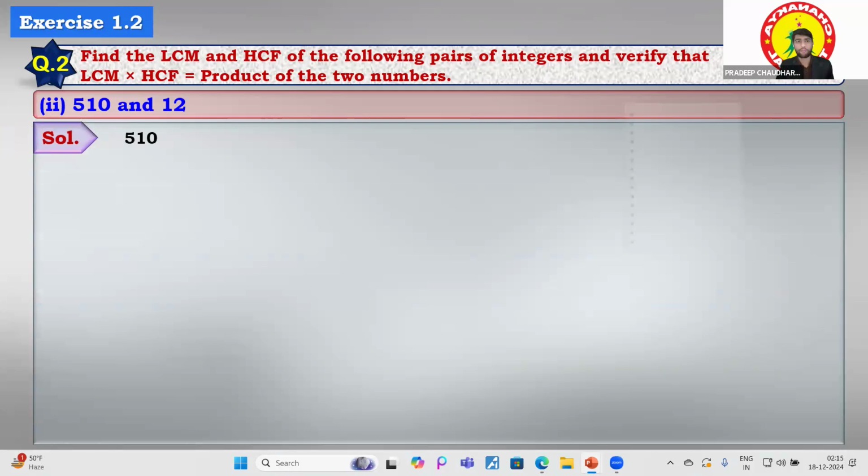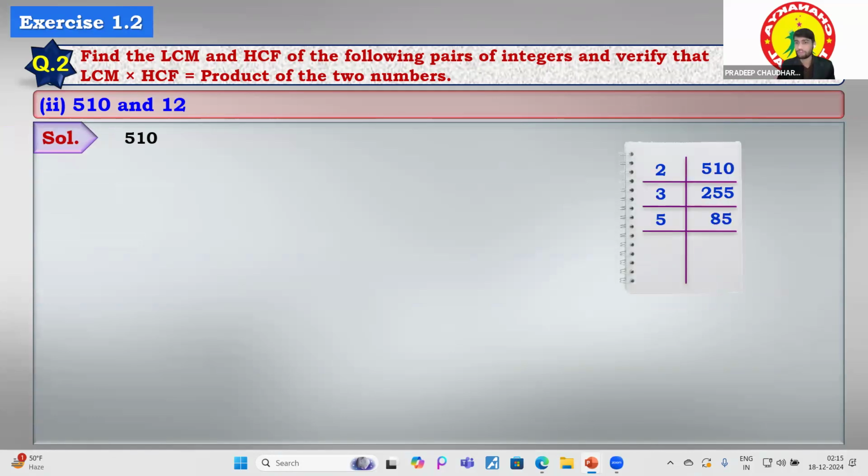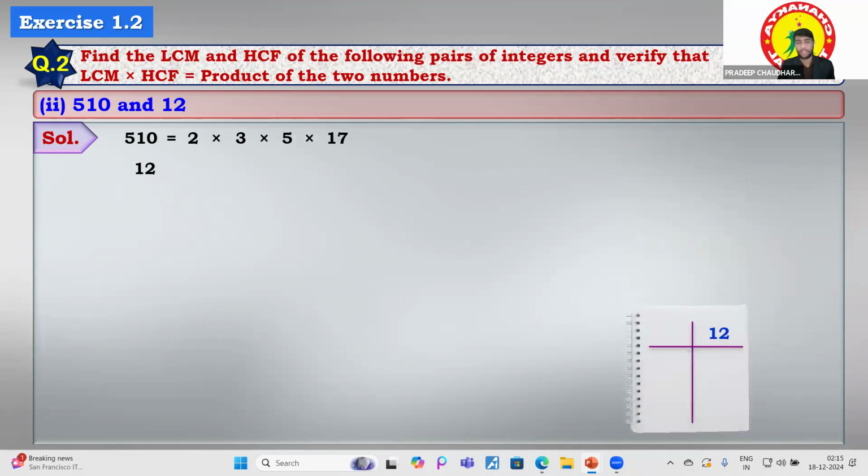Let's move to this. We have to find the LCM of this, 510. First of all, we will do the prime factorization of 510, and we will get 17 times 1. We can express it as the product of the prime factors, 2 multiplied by 3, multiplied by 5, multiplied by 17. And for the prime factors of 12, we will find 2 times 6, 3, and 3 times 1. Now 2 to the power 2, and then the 3 over there. So HCF is what? 12.